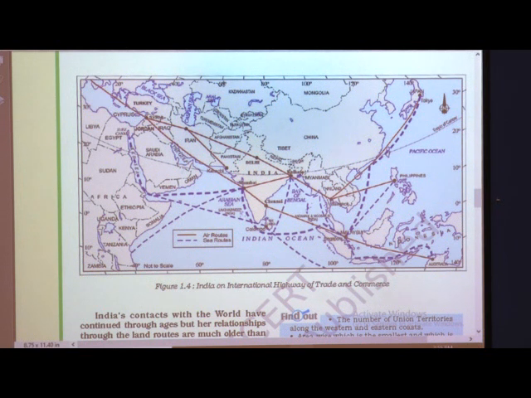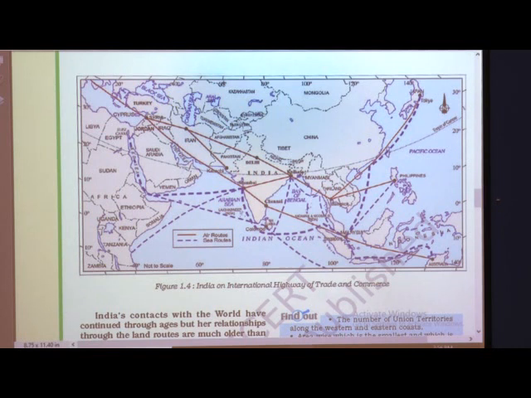Why is it called the Silk Route? Because China exported silk material to Iraq and Iran through that route. That's why it is called the Silk Route. And through the Silk Route we connected India, Pakistan, Afghanistan, Iraq and Iran, and it is called the oldest land route. But nowadays, due to water transportation, we go directly from the Arabian Sea to Yemen, Oman, then the Suez Canal. Near Egypt, here, it is called the Suez Canal, and through the Suez Canal we export or import varieties of commodities in India.